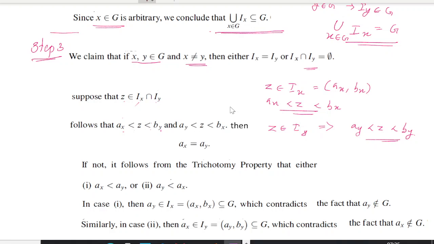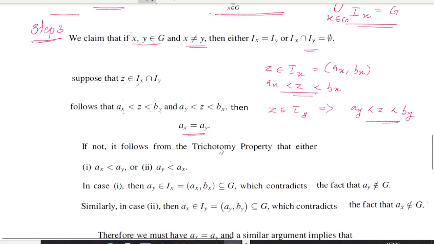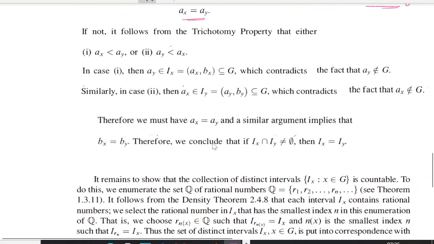Then Ax equals Ay. Suppose not. What will happen? If Ax is not equal to Ay, then we can go for the law of trichotomy. What was that?